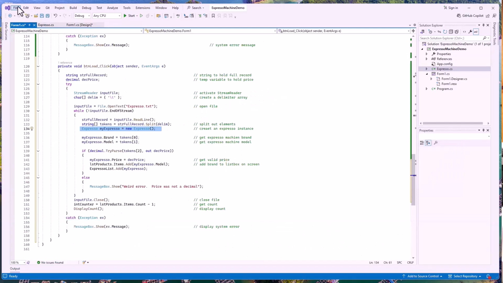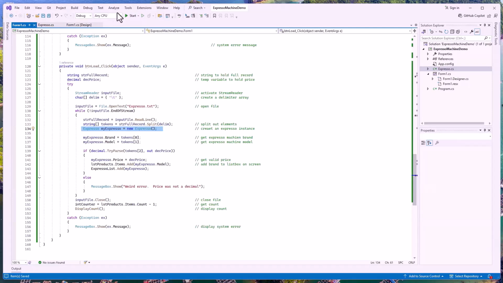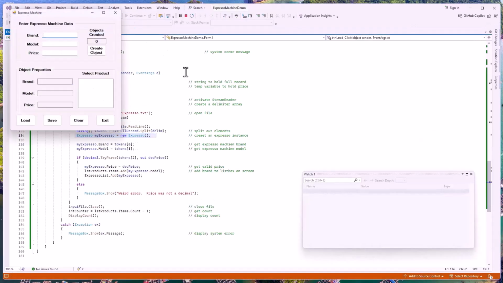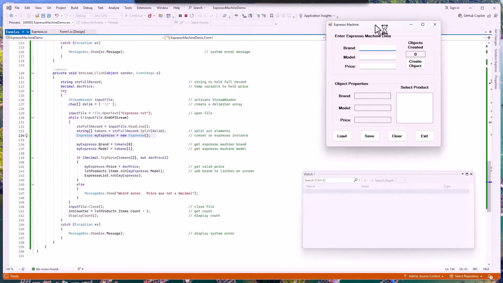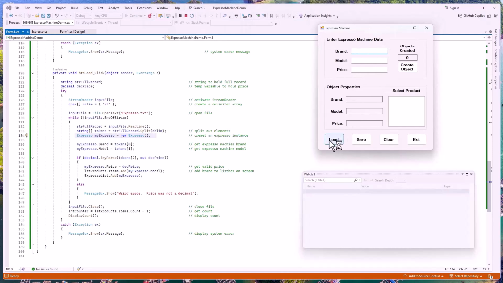Does this thing work? We've got data out there from our save, so we can load it. There it is. We can even add. So we can say brand 4, model 4, $4. And we have 4 pieces out there.